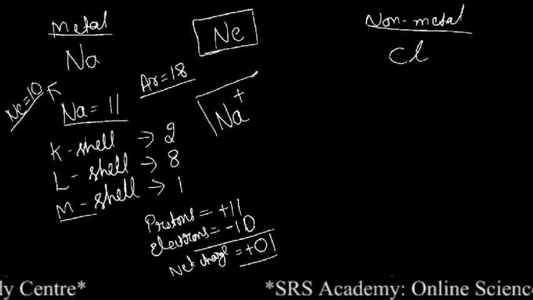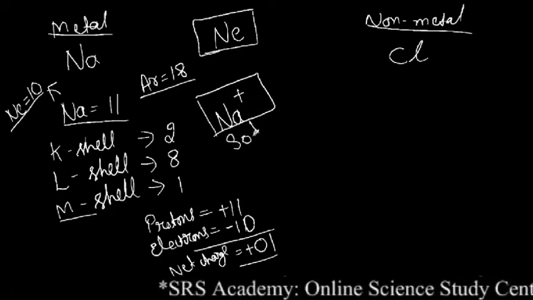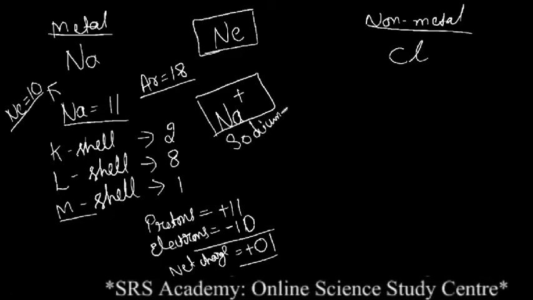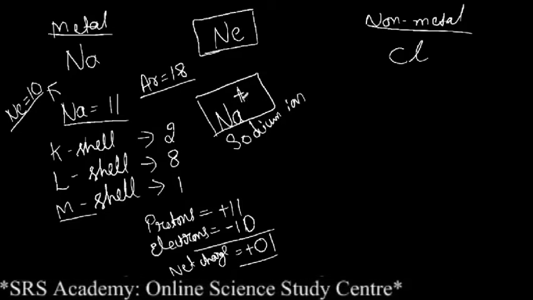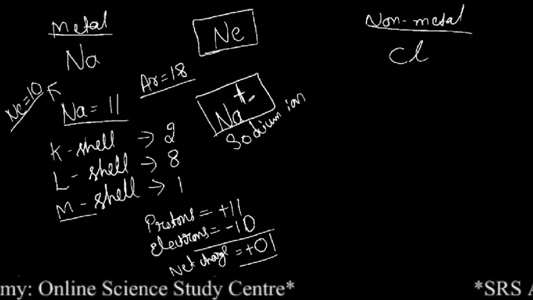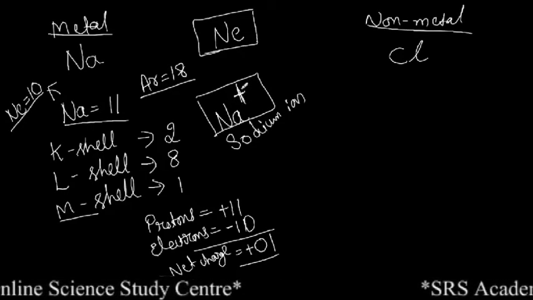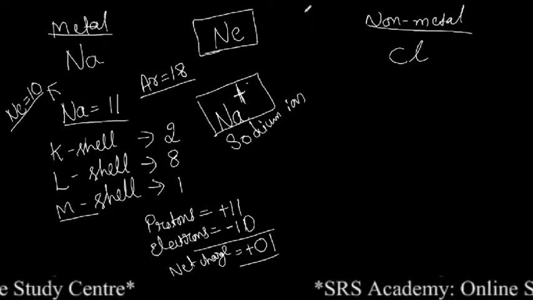So now this is called the sodium ion. Keep it in mind. We will call it the sodium ion. How many charges? Only 1 charge. That is a plus charge. Why? Because it has lost 1 electron, so it will have only 1 plus. Then we will move to the chlorine.